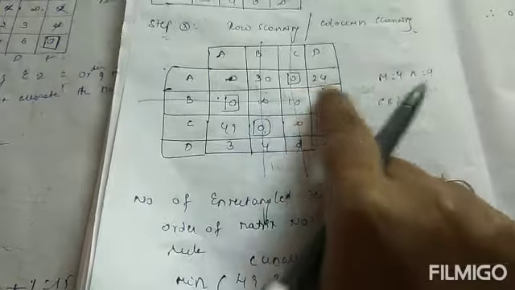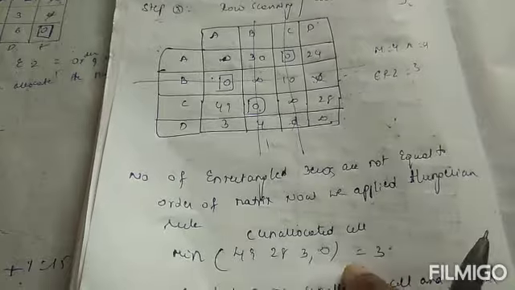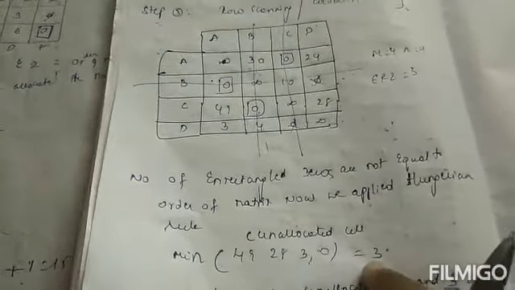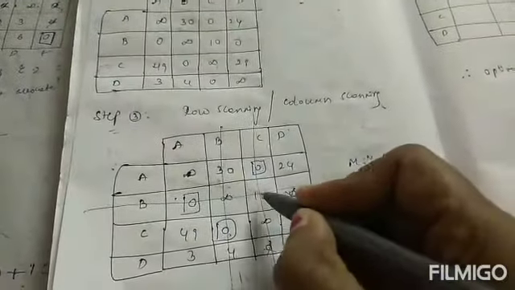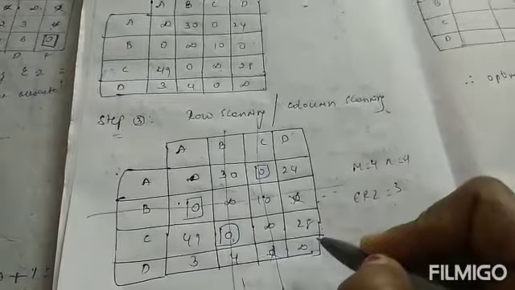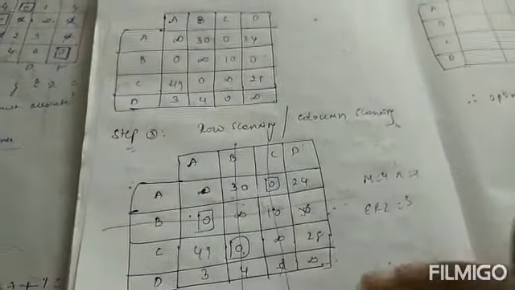I will select the unallocated cells. What are our unallocated cells? 24, 49, 28, 3 and infinity. I will take the minimum value, which is 3. So subtract 3 from the unallocated cells and add 3 at the junction. The junction is the cell marked with a plus mark. This is a junction, and we have only one junction, and here also one junction. In the junction I will add 3 and subtract from the unallocated cells.